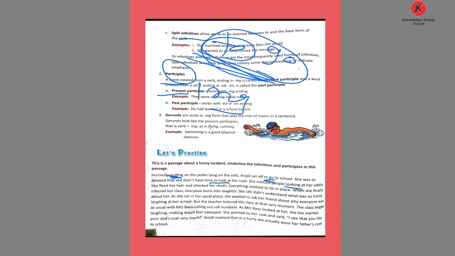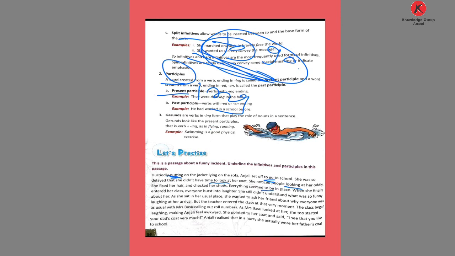She fixed her hair and checked her shoes. Everything seemed to be in place. Here "to" is used, and be is the verb, so before that the word to is used, so it's an infinitive.